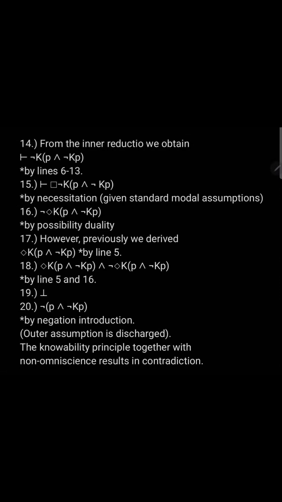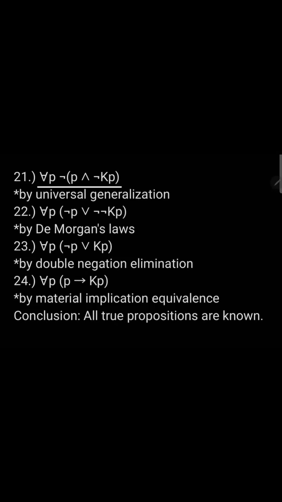We discharge the outer assumption. The knowability principle together with non-omniscience results in contradiction. By universal generalization, we have that for all propositions P, it's not the case that a proposition P is true and it's not the case that the proposition is known. By De Morgan's laws, we get this.